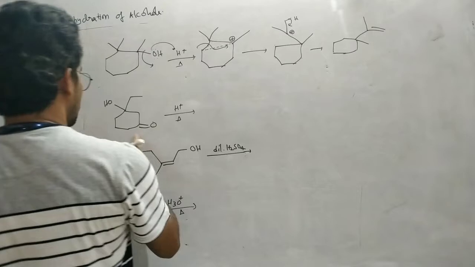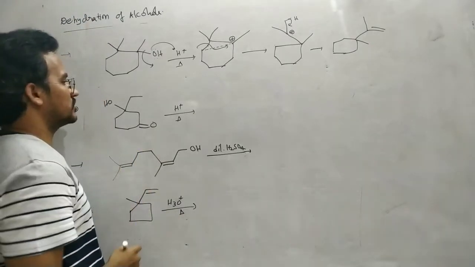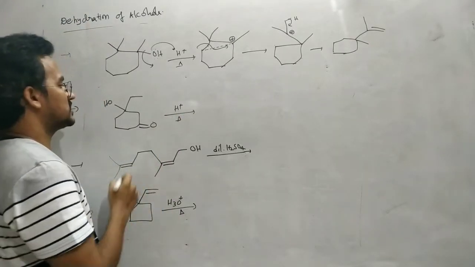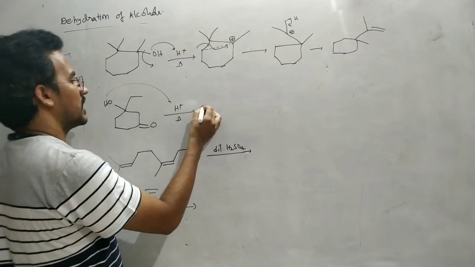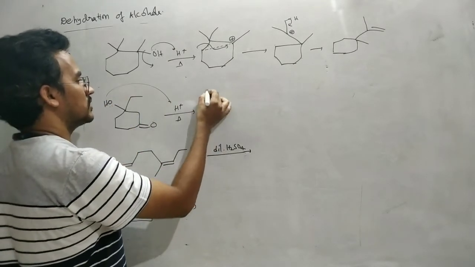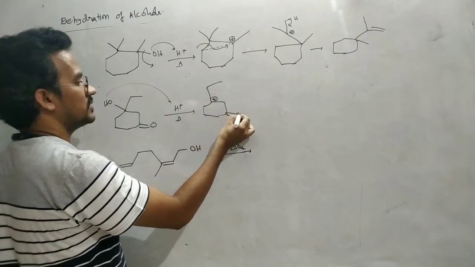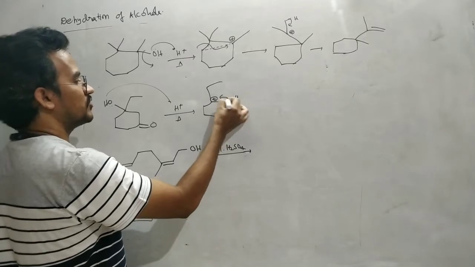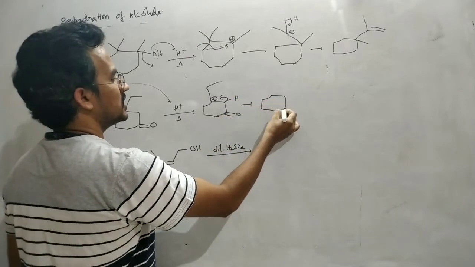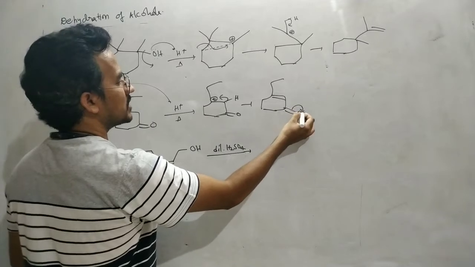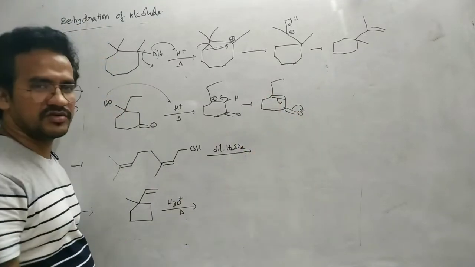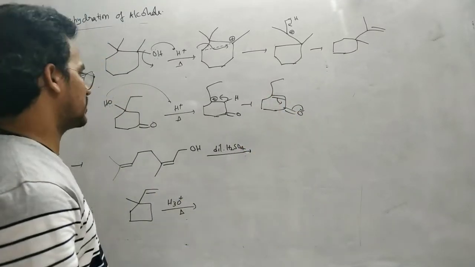Now here in this case, it is a previous JEE Main question. This one on heating with H plus. Here in this case, first protonation takes place and the water molecule leaves. H plus is removed from this carbon, because then we will get the stable compound that is stabilized by the conjugation, pi conjugation.